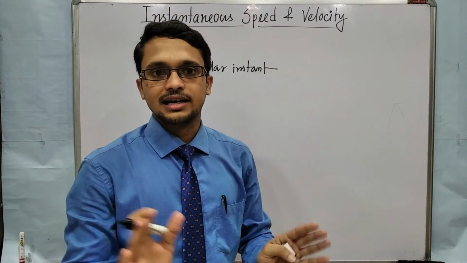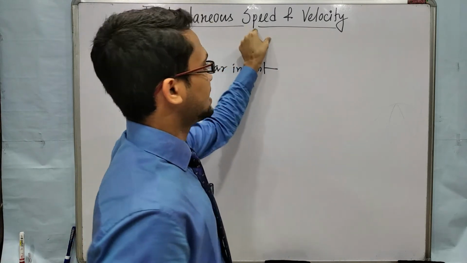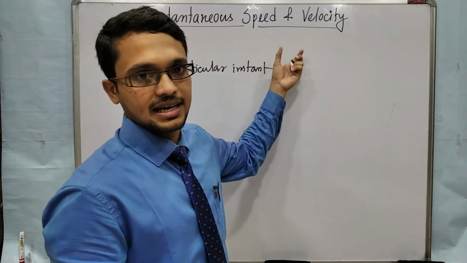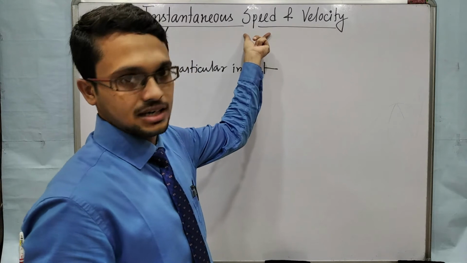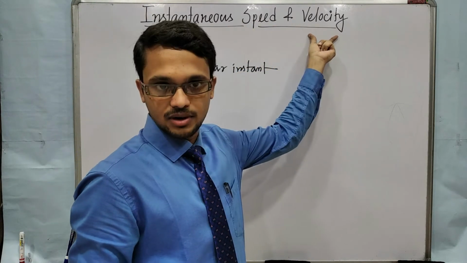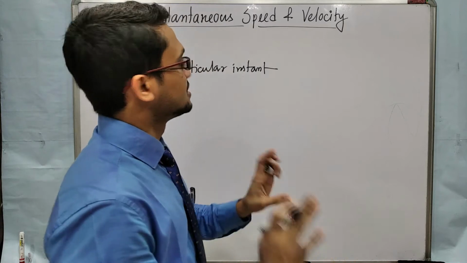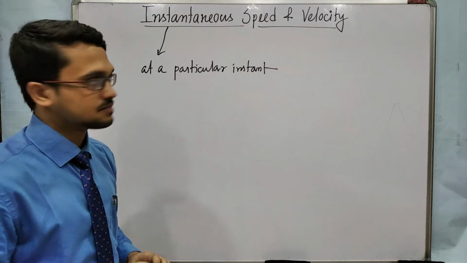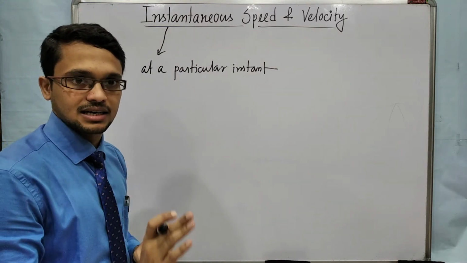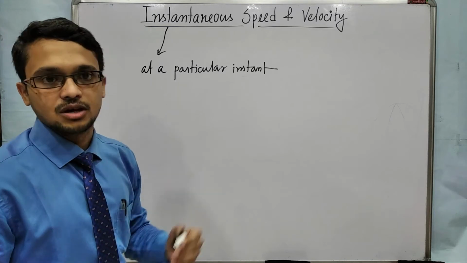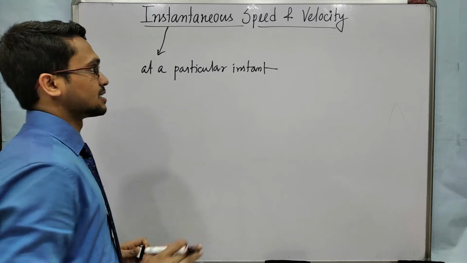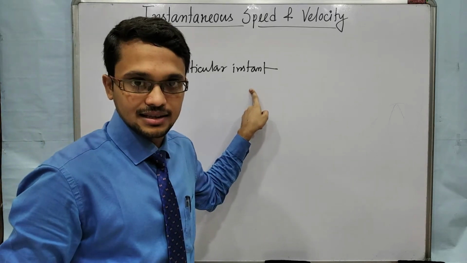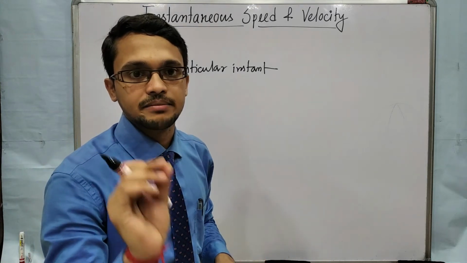Today we are not dealing with vectors, so instantaneous speed and instantaneous velocity are equal today. But we all know speed and velocity are different. Speed has only magnitude, that means it is a scalar quantity, and velocity is a vector quantity. But for today it is the same. We will deal with the vector related things in the next topic, two-dimensional motion, scalar and vector. So instantaneous means at a particular instant, that means at a very small time range.